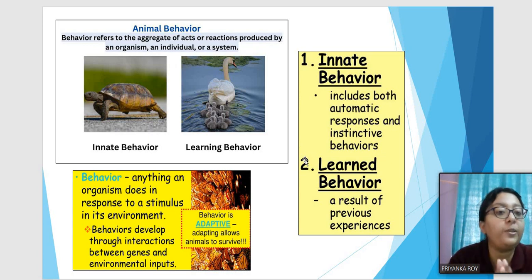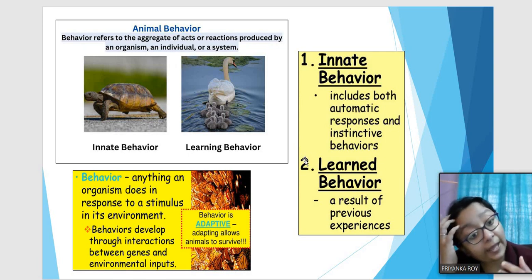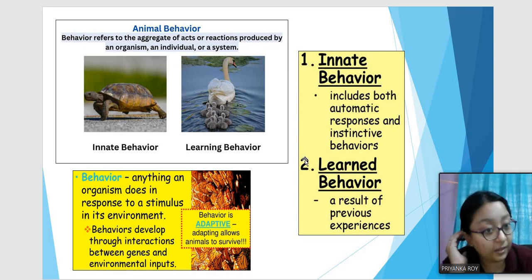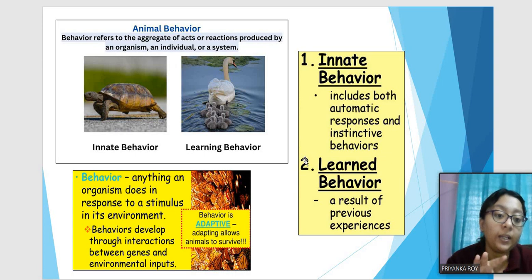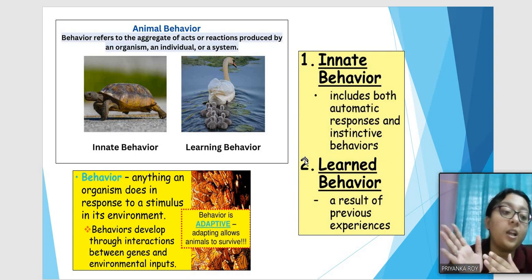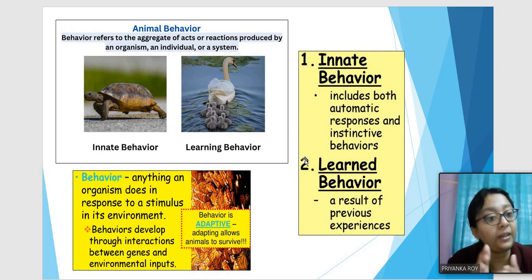So behavior can be of two types, innate and learned behavior. Innate behavior means the automatic responses which were there from the very beginning of the animal's birth, and it is also known as reflexes or instincts. But learned behavior means that as a result of experience, the animal has gained knowledge, and therefore the behavior comes from a lot of experience, and that is known as learned behavior.